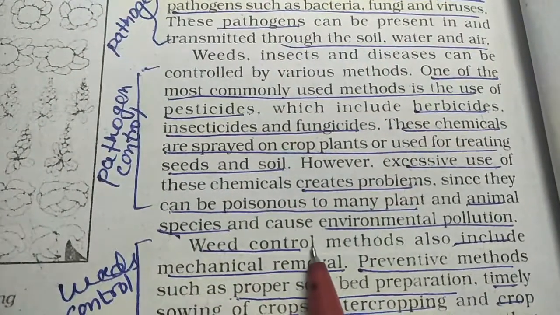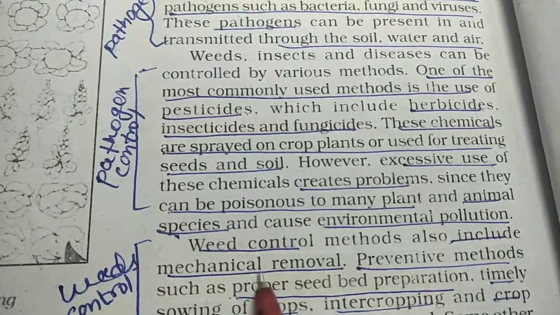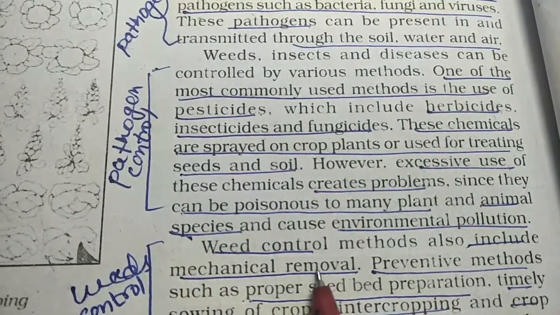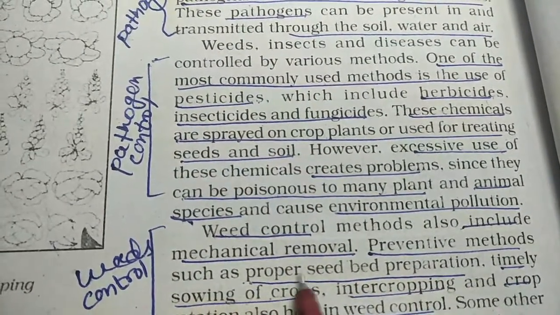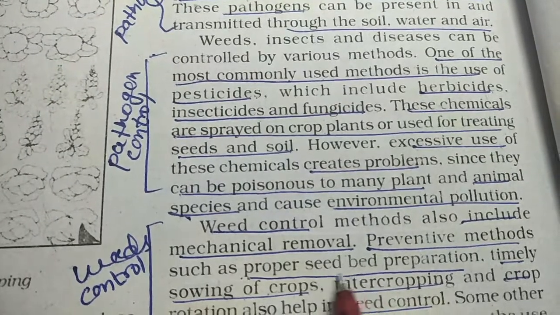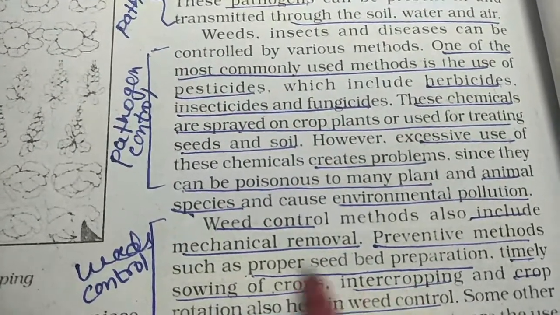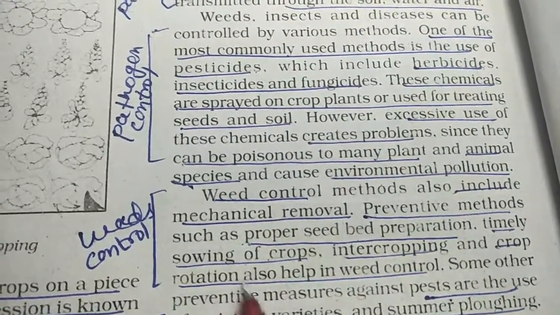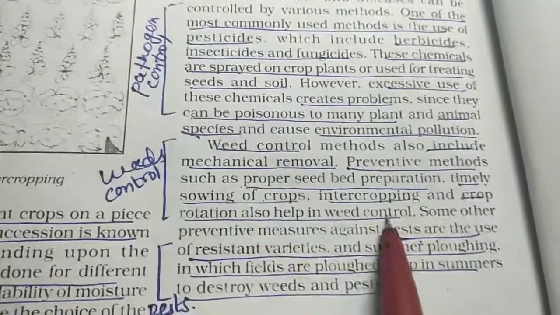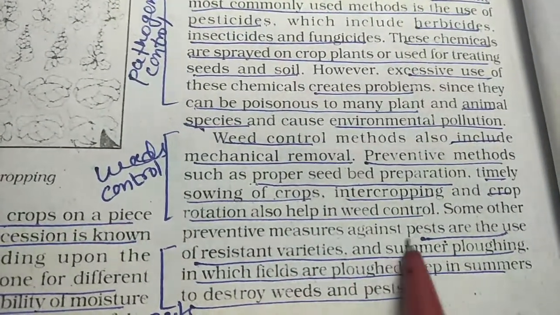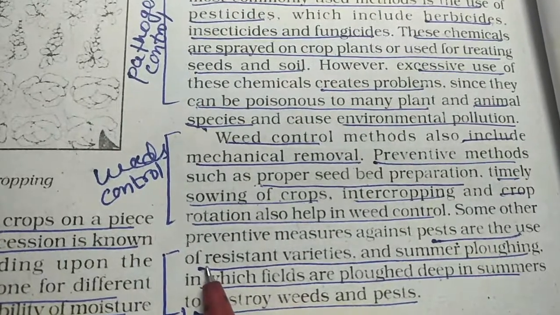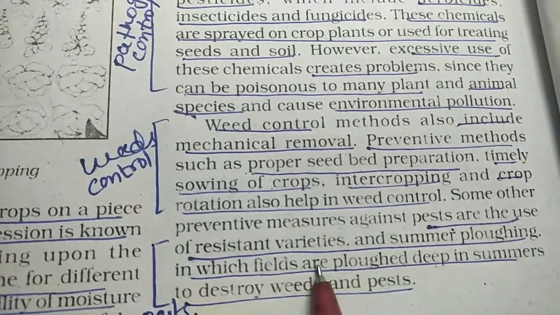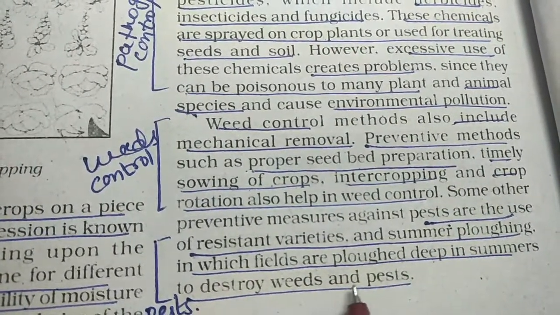Next is to control weeds. That includes a mechanical method, that is you just have to go and remove them by hand. Next is the preventive method, where you make a proper seed bed so that the weeds are not there. Timely sowing of crops, intercropping or crop rotation methods also help in weed control. Now next is pests. Again for pests, you have to use varieties of crops which are resistant to these pests. Then there is summer plowing, when the fields are plowed deep in summer, they destroy the weeds and the pests.